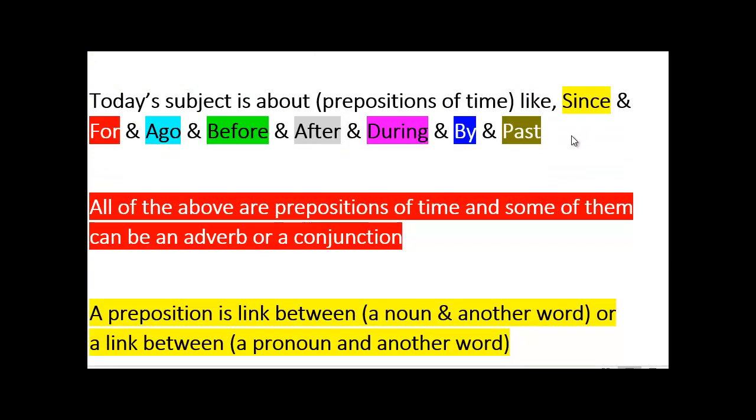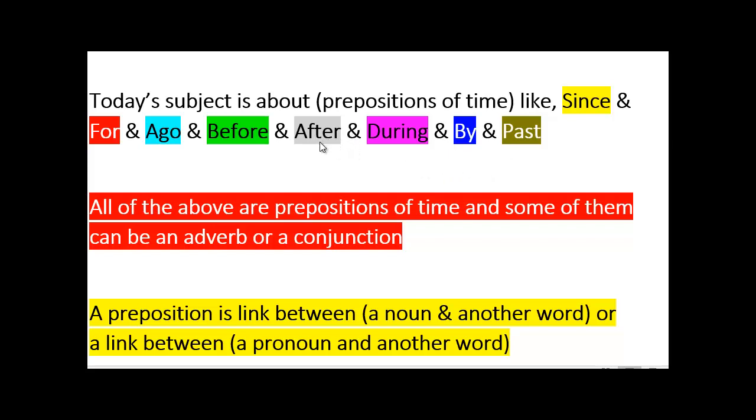But this is just to say that if someone says to you that since or for or whatever is a conjunction or an adverb, don't get confused, because that can happen. Today we'll focus on since and for and ago as prepositions of time.